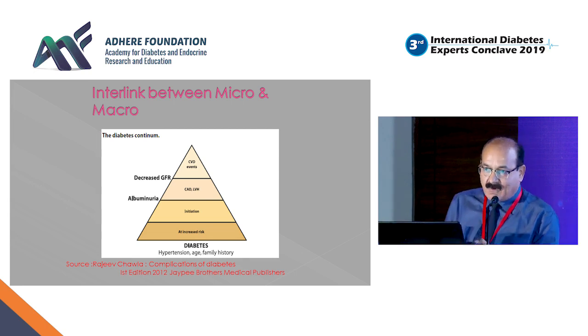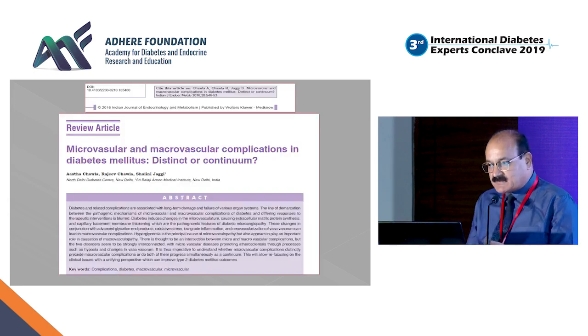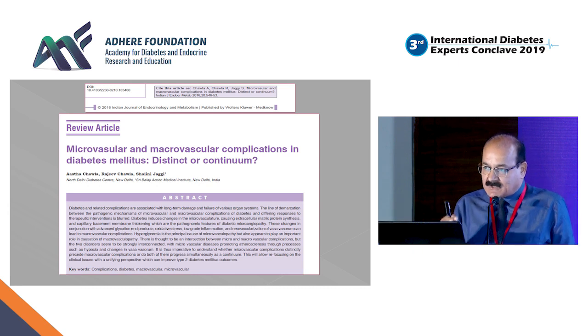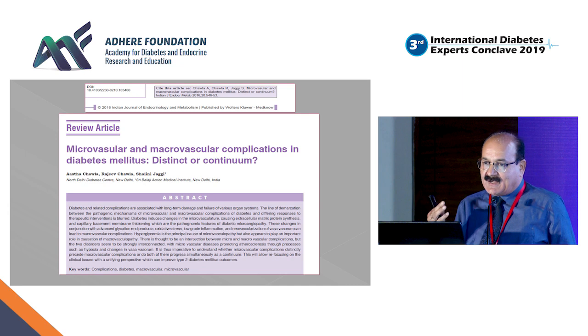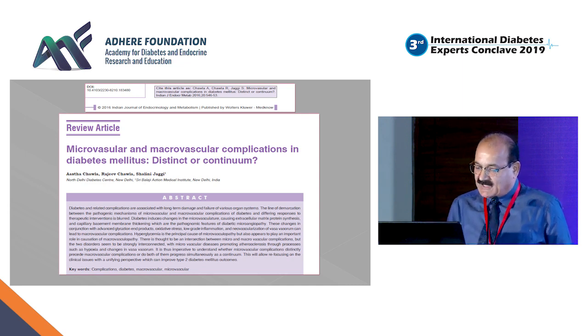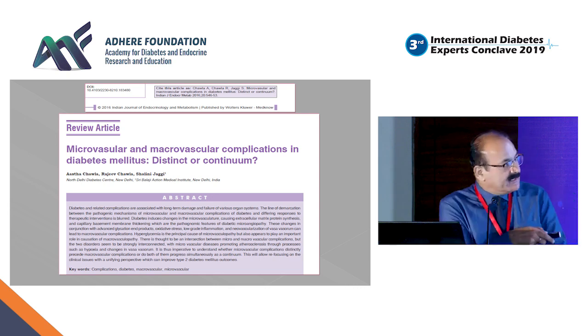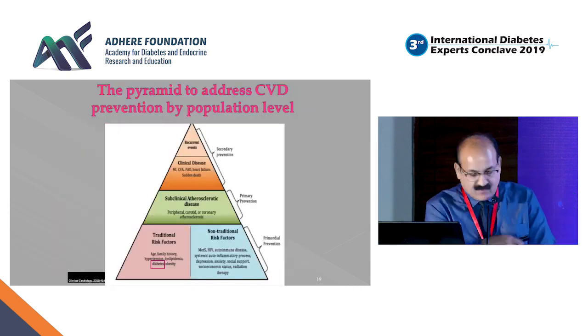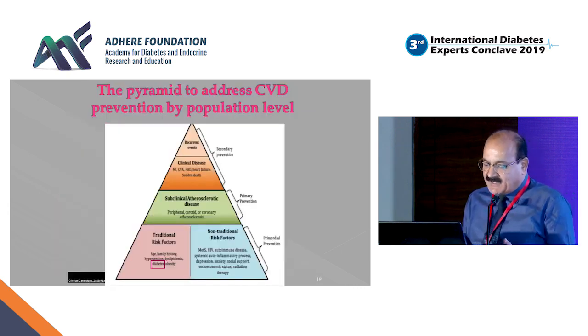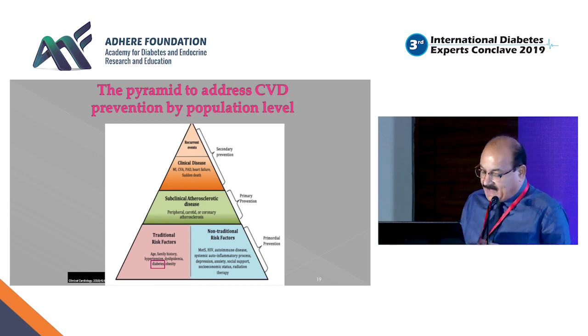Having emphasized that there is a strong element of subclinical atherosclerotic cardiovascular disease, let's see how we can prevent it and what we can do at the population level. At the primordial prevention level, we need to address both traditional as well as non-traditional risk factors. Traditional ones are typically age, family history, hypertension, dyslipidemia, and diabetes, which is very, very important.